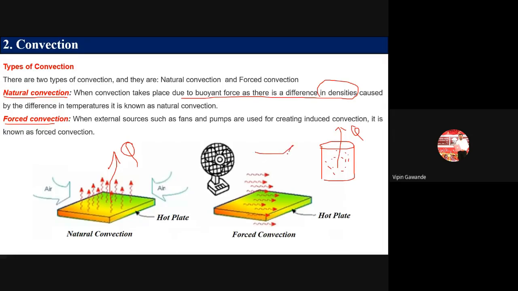And if you put that in a saucer, and you blow air over that tea, then what are we doing? We are applying forced convection. If we cool tea or coffee by blowing on it, that is called forced convection. The heat transfer rate is higher in forced convection than in natural convection, because here we are applying force. We use a pump or fans for forced convection.